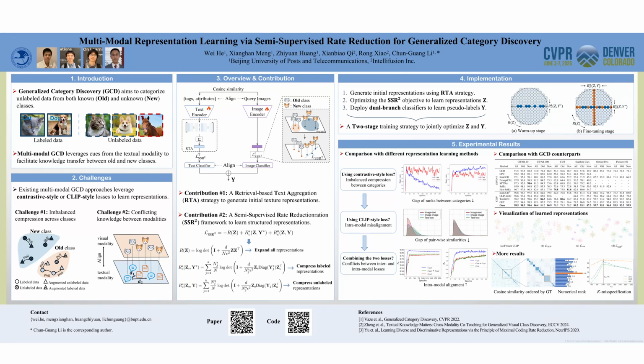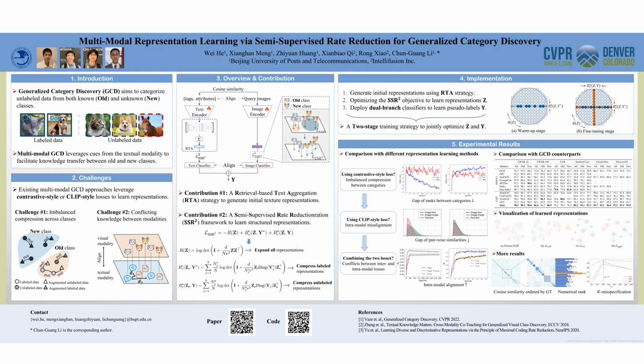Here is the presentation for our work on generalized category discovery, named SSR squared GCD. Generalized category discovery, or GCD, is an open set recognition problem. In GCD, we have labeled data from known classes and unlabeled data mixed with known and novel classes. The goal of GCD is to categorize unlabeled data.